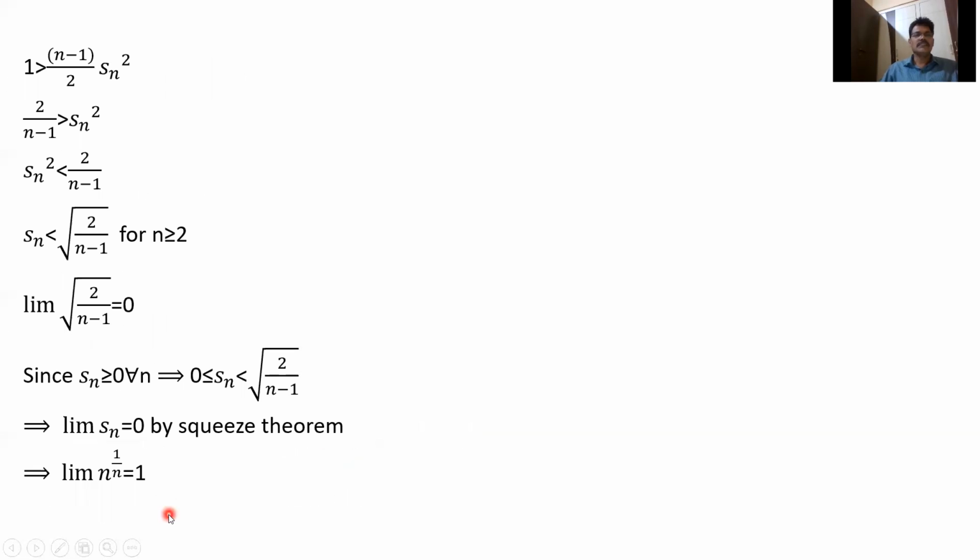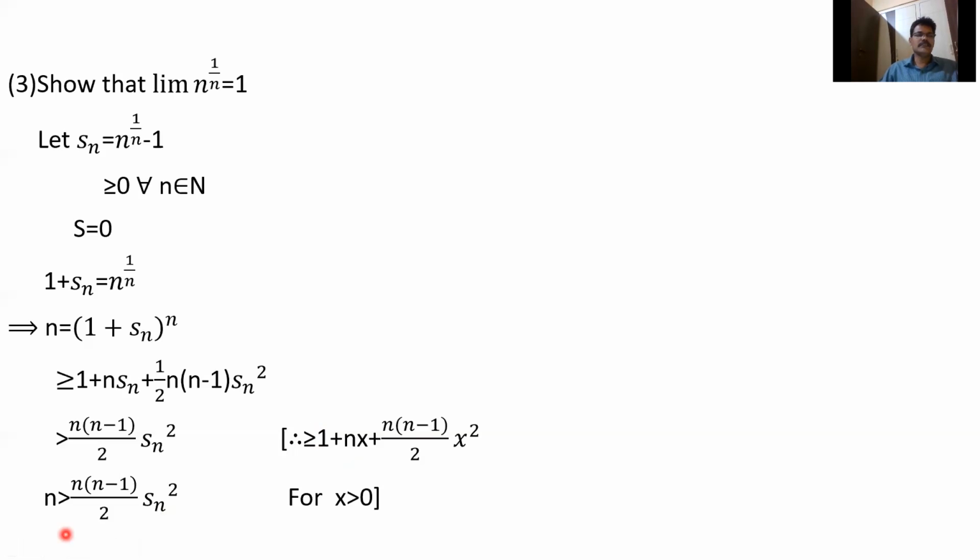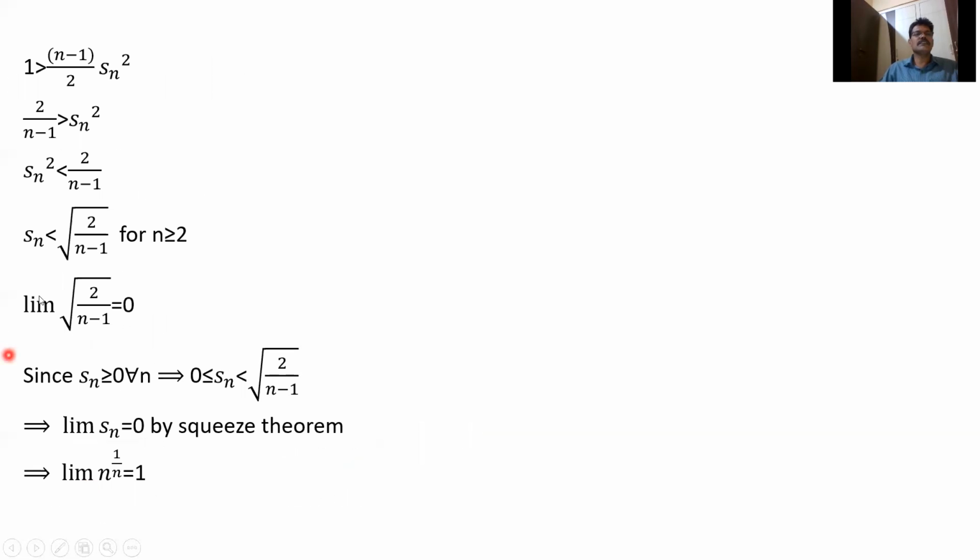From this, n will be cancelled. We'll get 1 greater than (n-1)/2 Sn². So finally, taking this side, 2/(n-1) is greater than Sn². Here x greater than y implies y less than x. So 2/(n-1) greater than Sn² implies Sn² less than 2/(n-1). So Sn is less than the root of 2/(n-1), for n greater than or equal to 2.